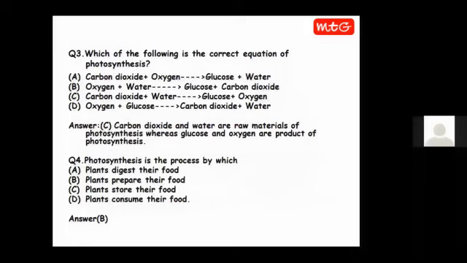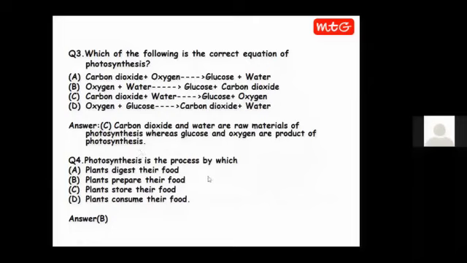Now, which of the following is the correct equation of photosynthesis? Carbon dioxide plus oxygen gives glucose plus water. Oxygen plus water gives glucose plus carbon dioxide. Carbon dioxide plus water gives glucose plus oxygen. And oxygen plus glucose gives carbon dioxide plus water. So children, we have read that carbon dioxide and water are the raw materials for photosynthesis, whereas glucose and oxygen are the products of photosynthesis. So according to that, option C should be the correct answer. Here, see, carbon dioxide, when it combines with water, gives rise to glucose and oxygen. So option C is the correct answer.